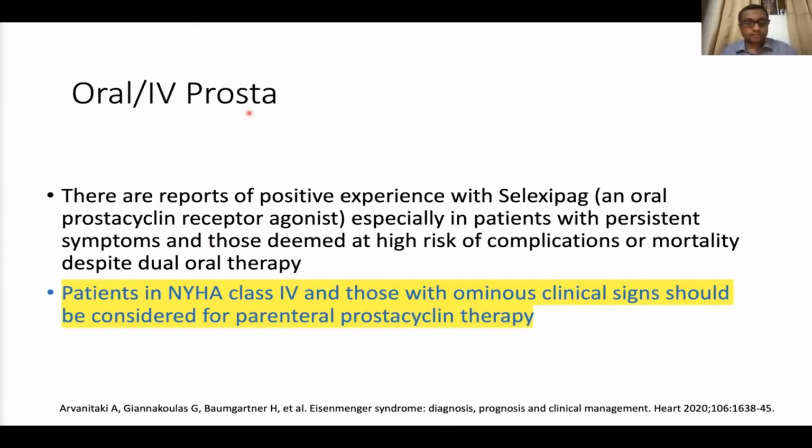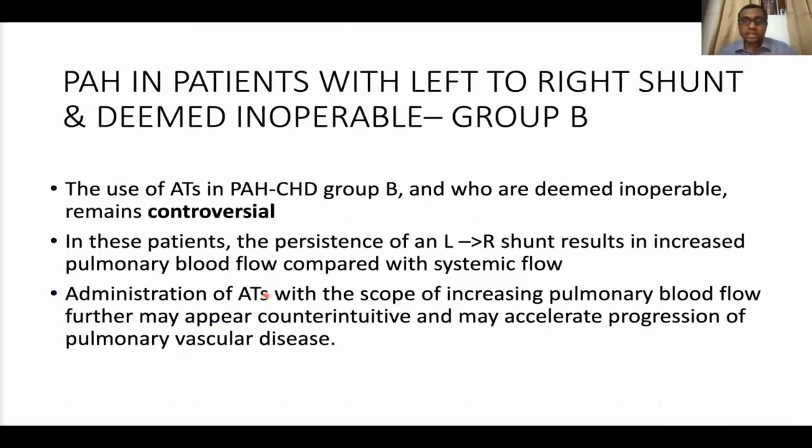Coming to prostanoids, selexipag is very convenient because it's in the oral format, especially it is being given in patients who have high risk of complications and mortality despite dual oral therapy. In NYHA class 4, the recommendation clearly tells us that parenteral prostanoid is the way to go because they're already morbid. Then there are the issues with parenteral prostanoids in the last decade or so, we all know, like drug stopping and the patient becoming uncomfortable. So all these issues are adding to the misery the patient is already having. Maybe that may be the reason, but I also feel that probably for class 4 patients who are terribly ill, this may offer a ray of hope in prolonging the comfort.